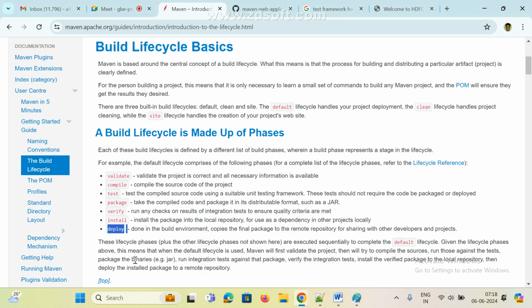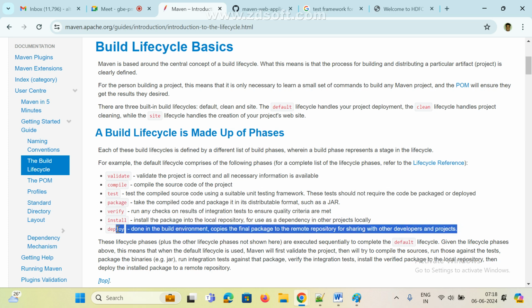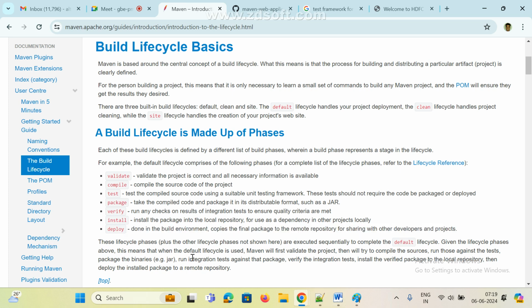Next, the last one is deploy. Once done in the build environment, copies of the final packages go to the remote repository for sharing with other developers and projects also. I want to deploy, you know, right? So you have a server. If you want to deploy, we need one server, right? Which files are we going to deploy? Only some package files. How we are deploying, we are going to see.